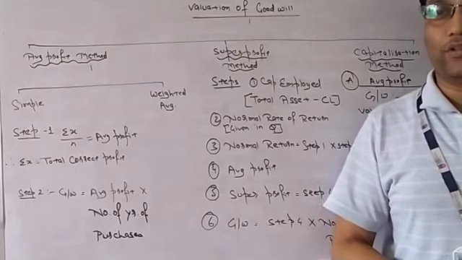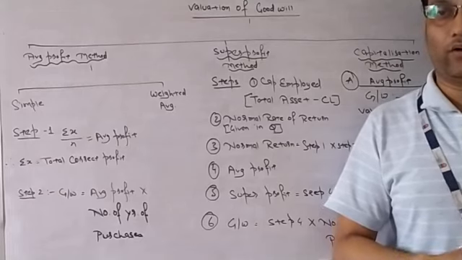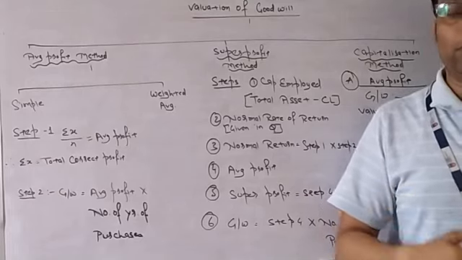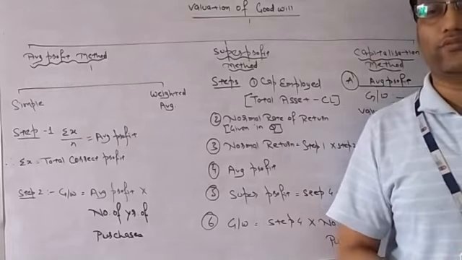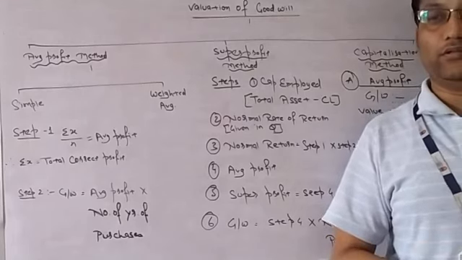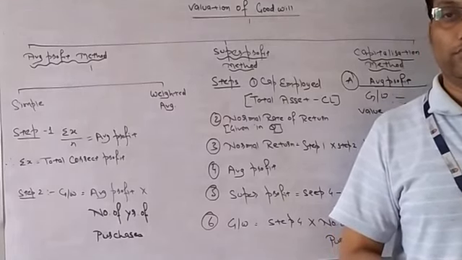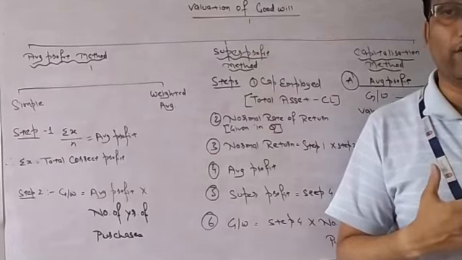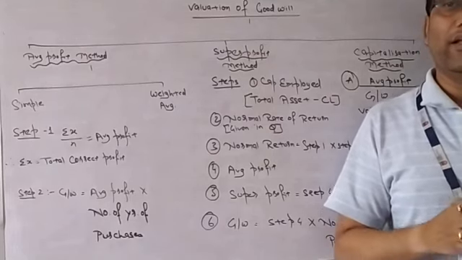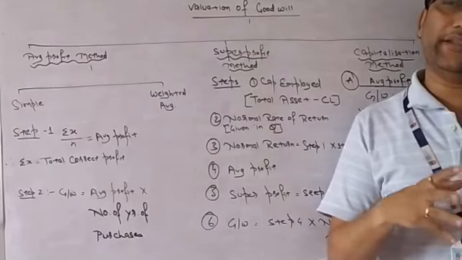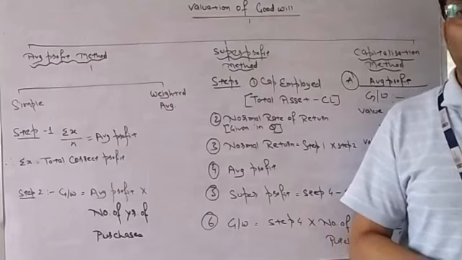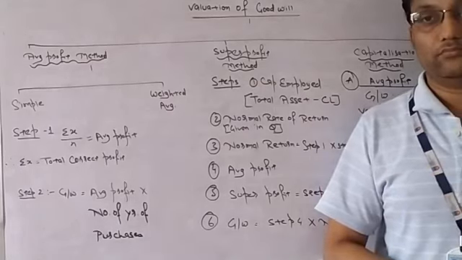There is a partnership business, we all know, and for that accountancy we are going to learn 2-3 chapters: admission of partner, retirement of partner, or change in profit sharing ratio of partner. Suppose I am taking an example of admission. One partner comes in.